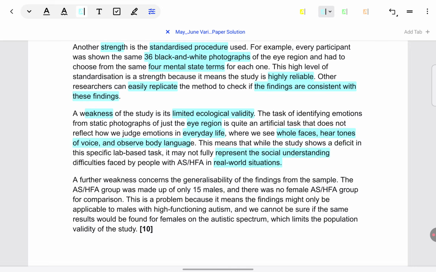What sort of difficulties do ASHFA people experience when they can see body language, tone of voice, the full face of other people? Why they have difficulty in identifying their emotions, that is not reproduced in this study because it's so limited in the stimuli that it gives. That is why this is a weakness.